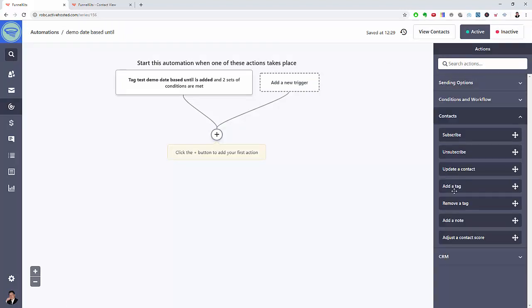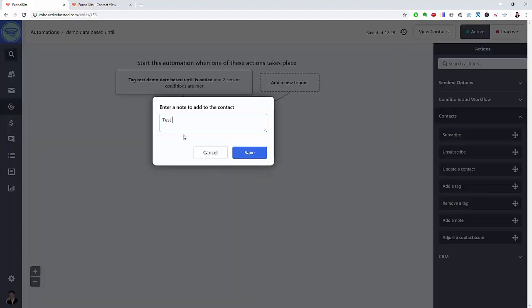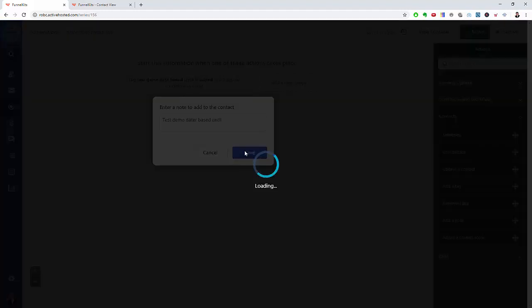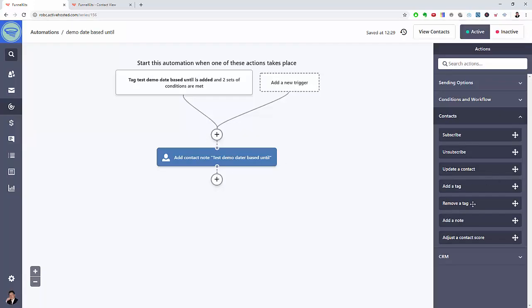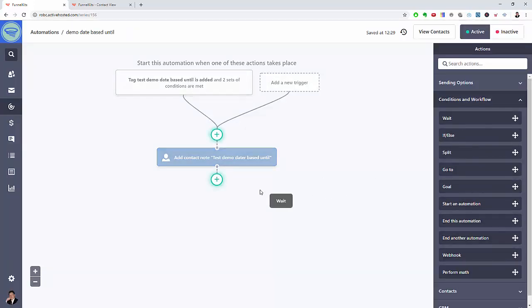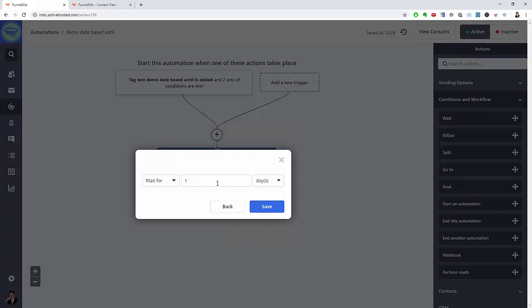What we want to do is we want to do stuff. So add a note. And we're going to put a wait condition here, because I want to see how many times I'm added to this.